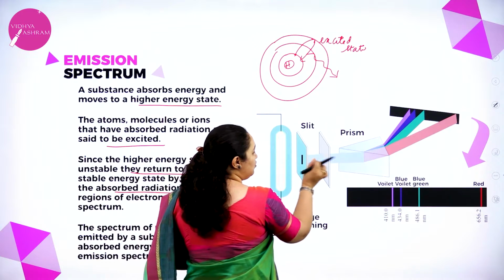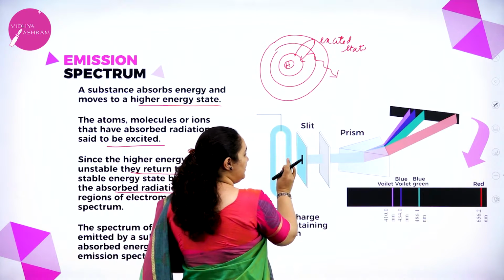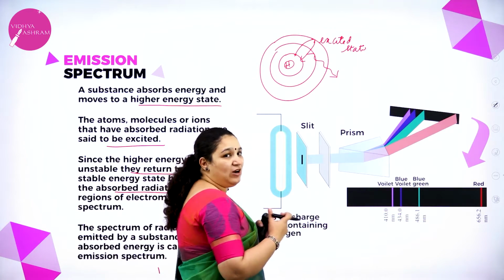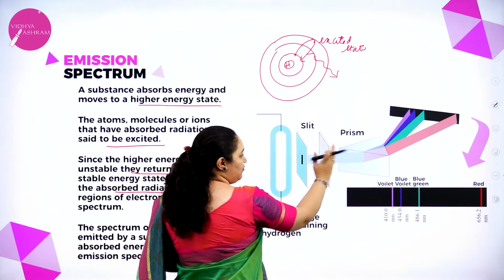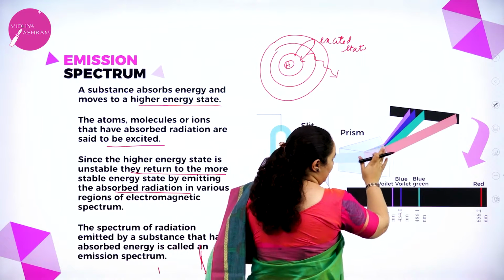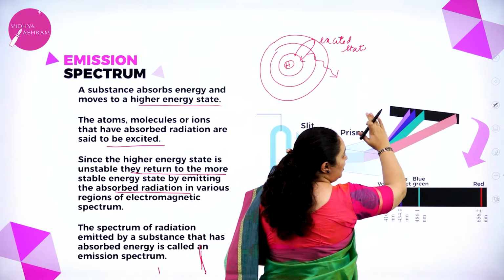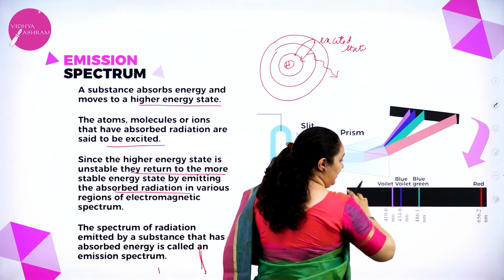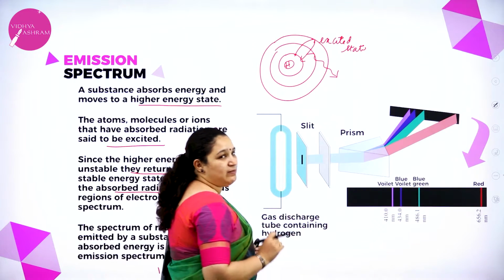That light is passed through two slits to get a strip of light. I need a thin strip of light. If all the light goes and falls on the prism, it will not give a nice spectrum. We cannot get a neat spectrum. That's why there is a slit, so that all the light will not fall on the prism. A thin strip of light goes and falls on the prism and gets split up, and if it is recorded on the photographic plate, you get the lines in a dark background. It's dark and there are bright lines on that. This is called emission spectrum.